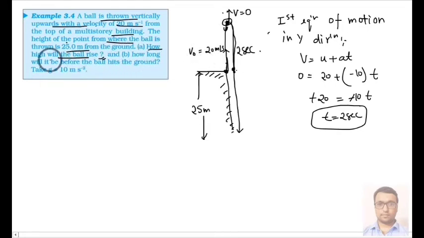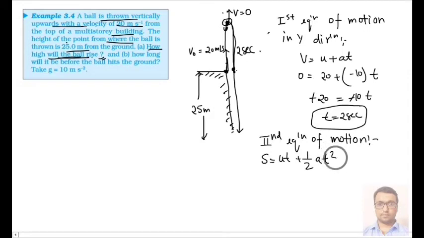And it is saying how high will the ball rise. For this we can apply the second equation of motion now. This equation says that s equal to ut plus half at square.